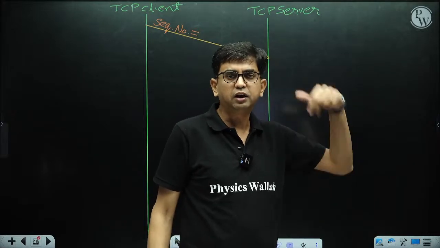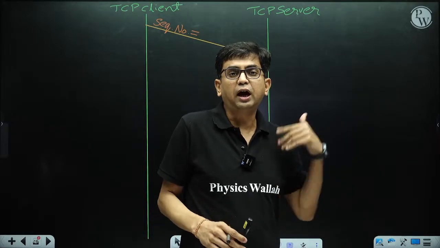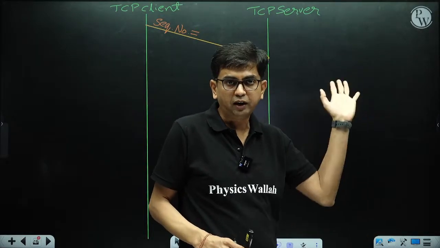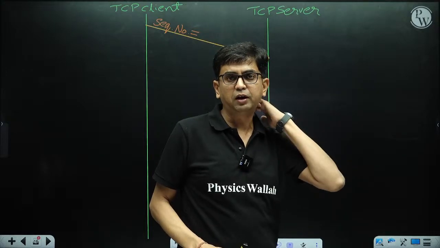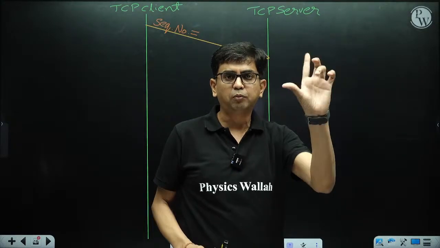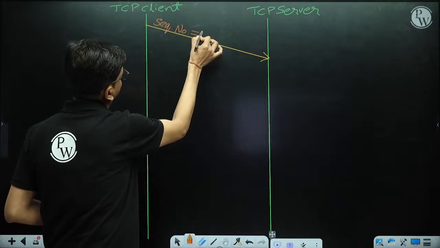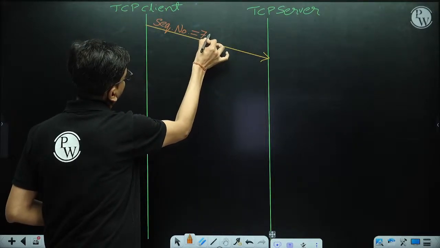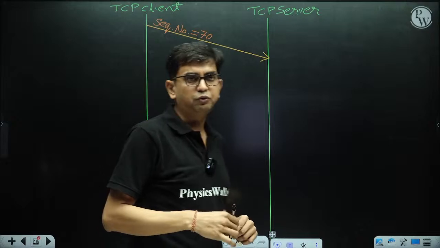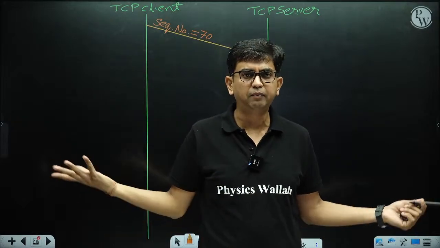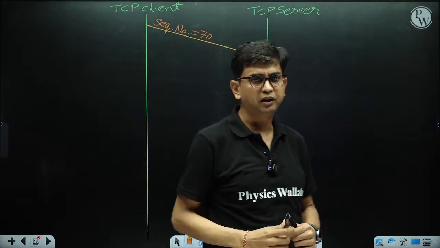So here, for the initial sequence number, I am not choosing a large number because it's difficult to write here. I am choosing a small number. Let's suppose the initial sequence number I have chosen is 70, randomly. Okay, the random number is there.